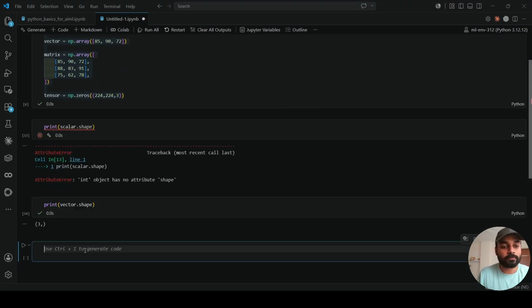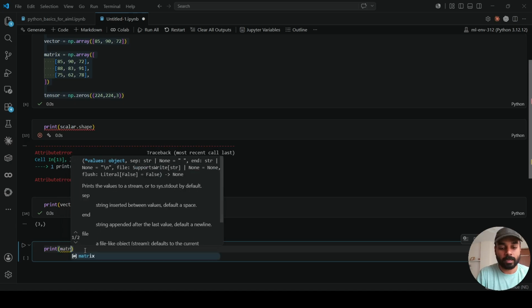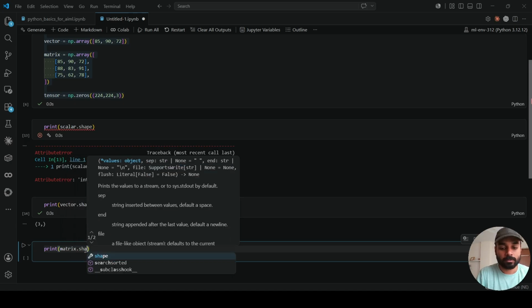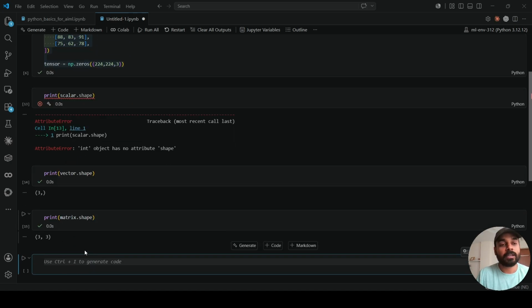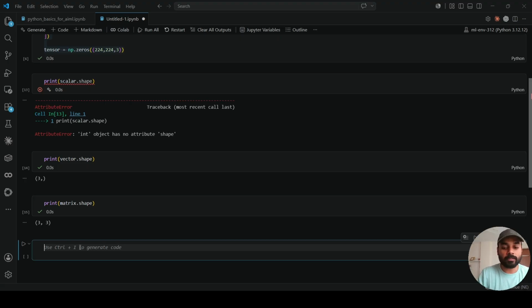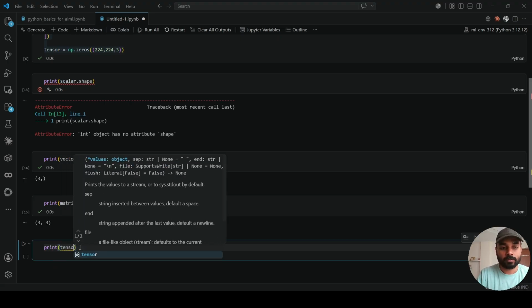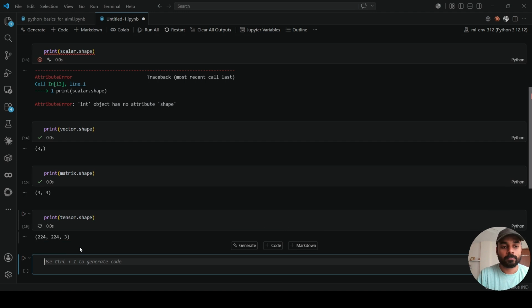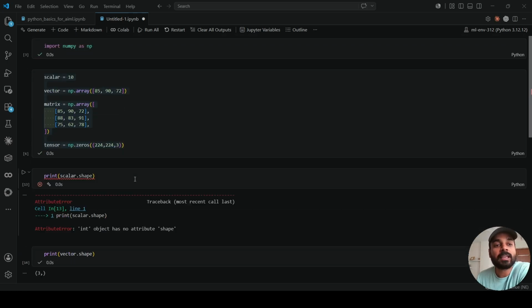Now let's look at the shape of matrix. It's 3 by 3. So basically 3 rows and 3 columns. Now let's look at the shape of the tensor. 224 by 224 by 3. So this is how matrices, tensors, vectors, and scalars usually look.